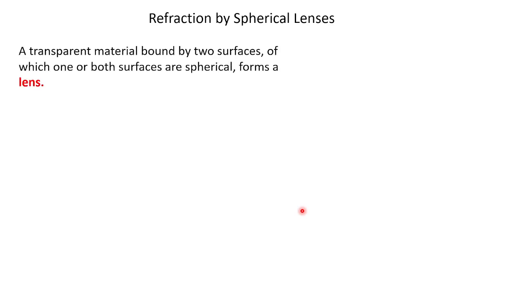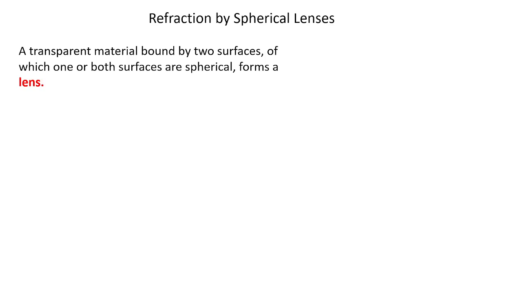I will define lens. The lens is, I have written here, a transparent material. Transparent means the light can pass through that medium. For example, glass or water. We use glass, okay, special type of glass. A transparent material bound by two surfaces of which one or both surfaces are spherical forms a lens.